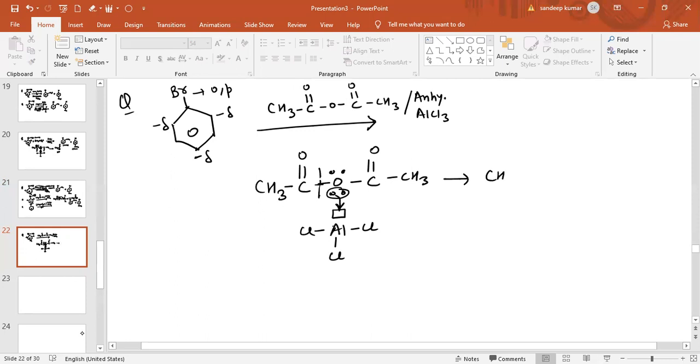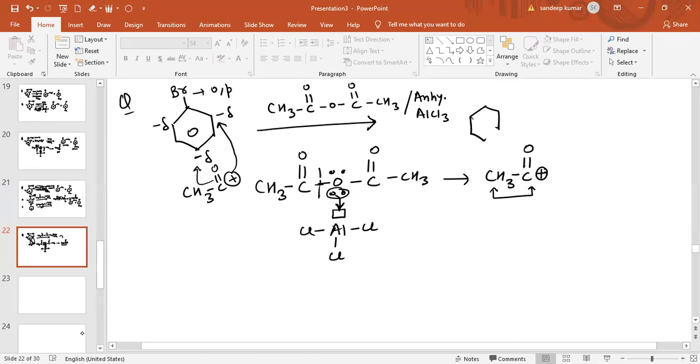So when the bond breaks, it will generate the electrophile, which is CH3C double bond O positive. Now this electrophile will attack at the ortho position. Also this can attack at the para position. So two products are obtained basically.